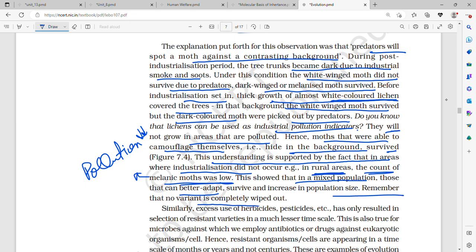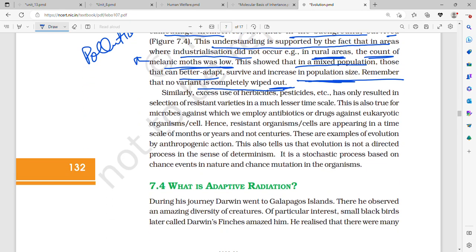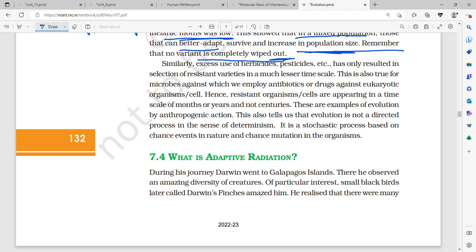Remember that no variant is completely wiped out. So what did this show? This showed that in a mixed population, those which can better adapt survive and increase in population size. In this, the variant is not completely wiped out. It's just that on a comparative basis, you can see the difference in population. That is directional. That is, the evolution is directional.